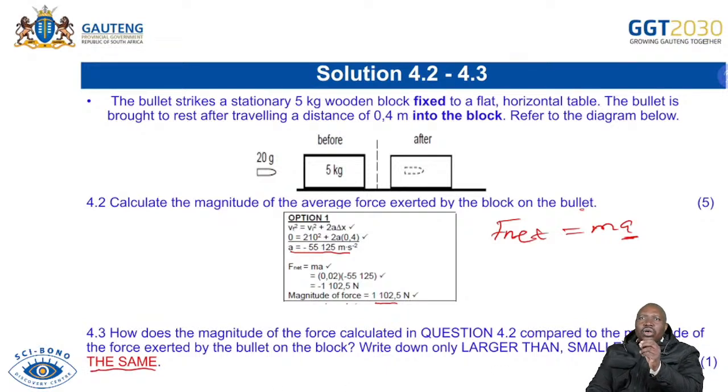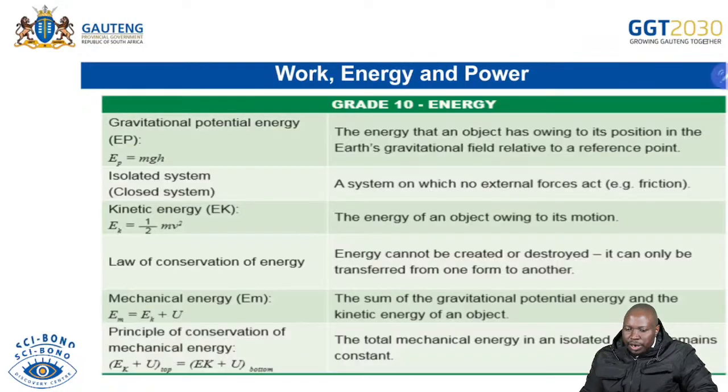Remember Newton's third law. As you are dealing with momentum, you will always have at the back of your mind Newton's third law: if body A exerts a force on body B, body B will simultaneously exert a force of equal magnitude but in the opposite direction. So it must be equal, the force must be the same. I hope that helps you as and when we move.